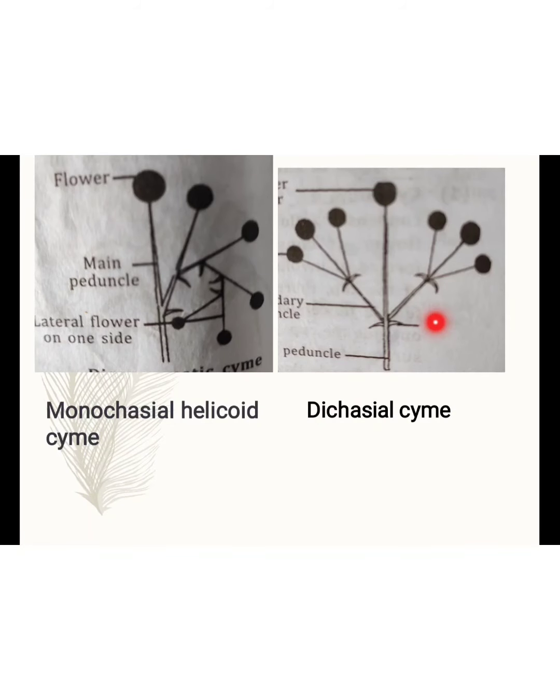So this is a figure of dichasial cyme. In this, the main axis ends in a flower. It means where the main axis ends, a flower is formed. Then it has two opposite bracteoles.